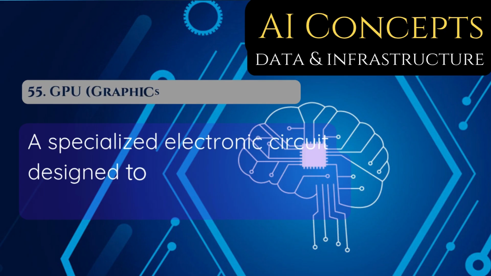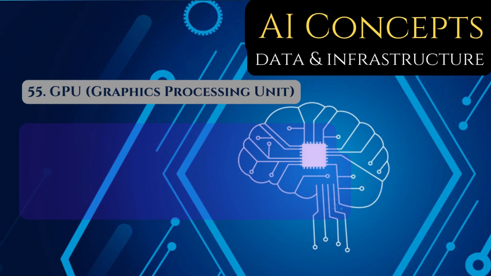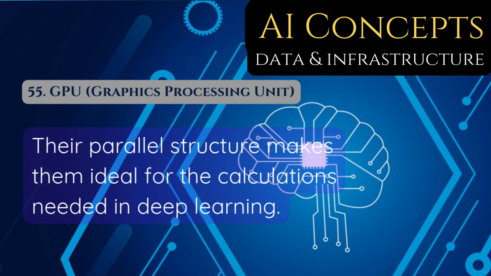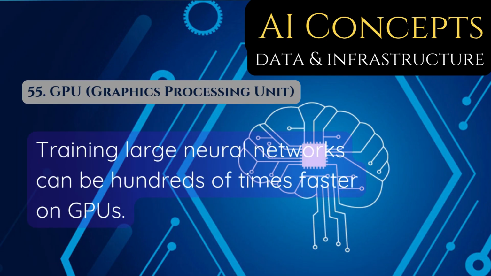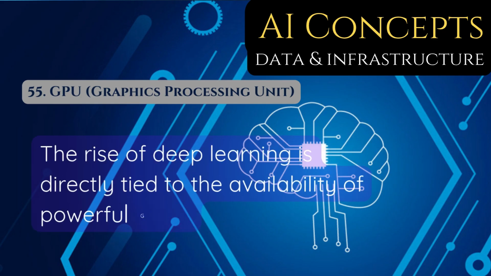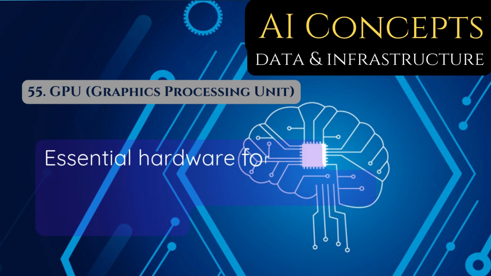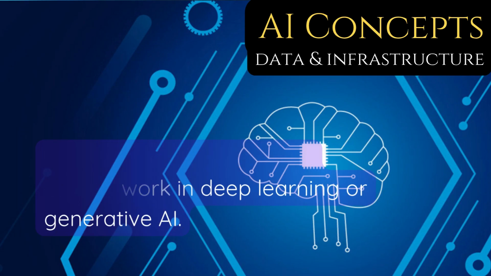55. GPU, Graphics Processing Unit, a specialized electronic circuit designed to rapidly manipulate and alter memory for graphics. Their parallel structure makes them ideal for the calculations needed in deep learning. Training large neural networks can be hundreds of times faster on GPUs. The rise of deep learning is directly tied to the availability of powerful GPUs. Essential hardware for any serious work in deep learning or generative AI.